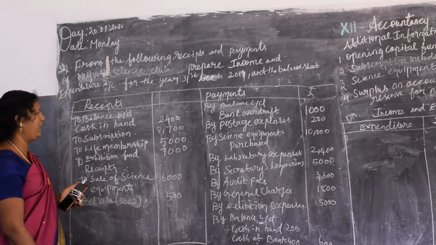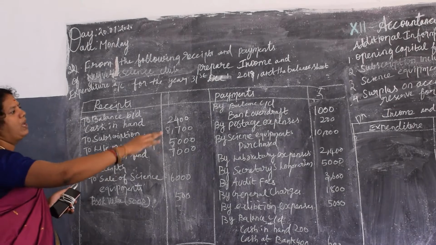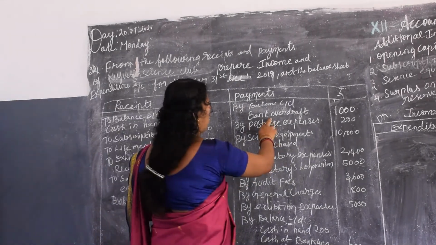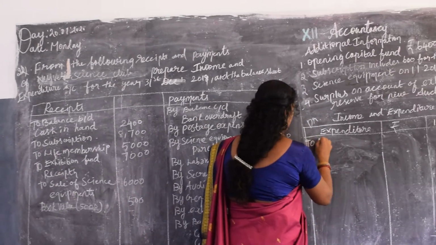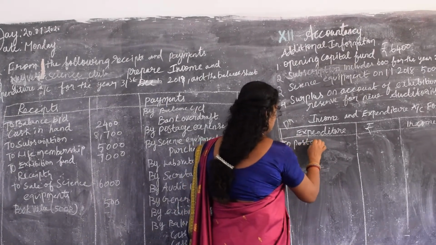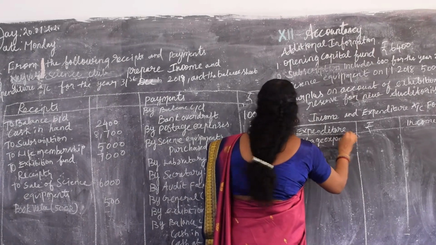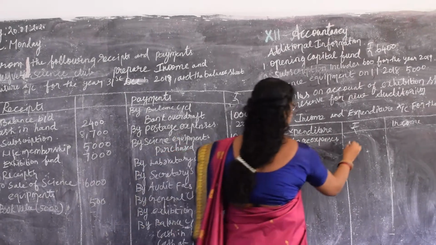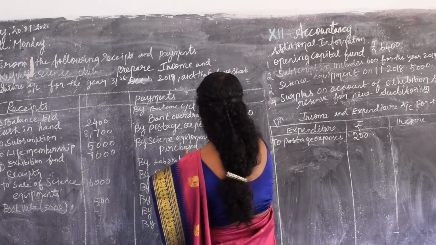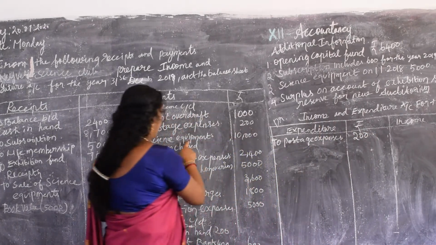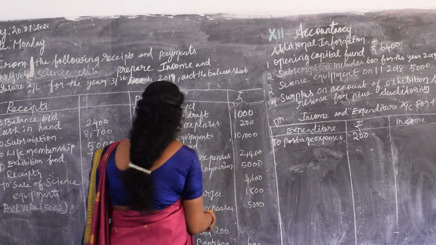Now let's work on the problem. Yes, first procedure, we have to fill the expenditure column. Expenditure, bank overdraft should not come. Then it is postage expenses. So write postage expenses. Postage expenses is 200. Then science equipment purchased. Yes, where should it come? It is an asset. So you should not enter it on the expenditure side.